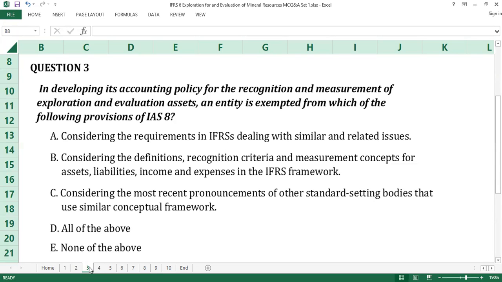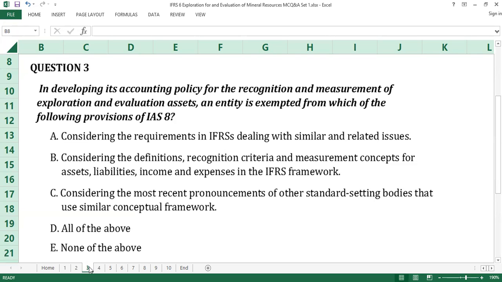Therefore, in developing accounting policies with respect to the recognition and measurement of exploration and evaluation assets, IFRS exempts entities concerned from considering paragraphs 11 and 12 provisions of IAS 8, which deals with accounting policies, changes in accounting estimates, and errors outlined in the options of the answers to this question.